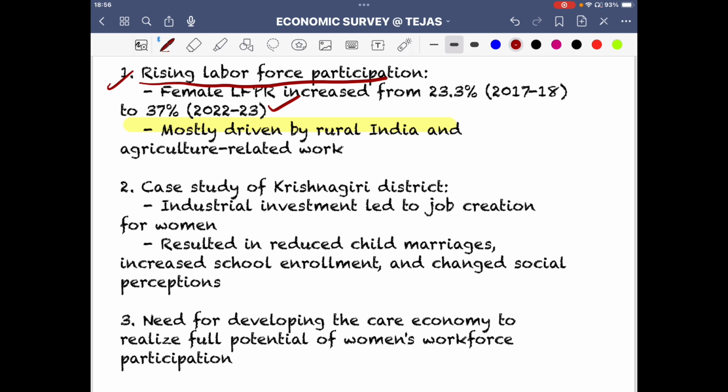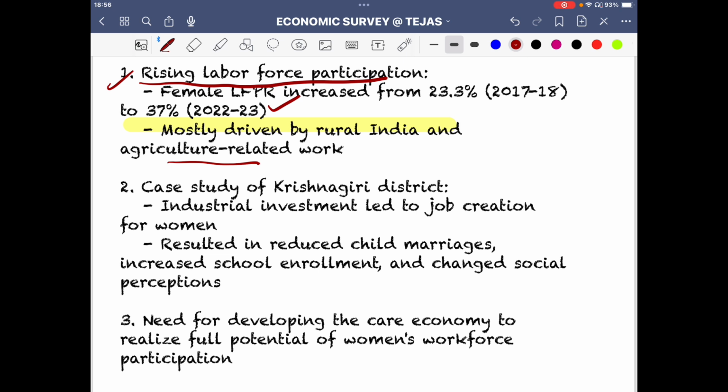But the problem is that they are mostly agriculture related work. In agriculture, what we face is the problem that women are not given the mainstream agriculture positions. They are rather doing work which is not very much calculated in economics. So how to overcome that? That is a problem that is there.